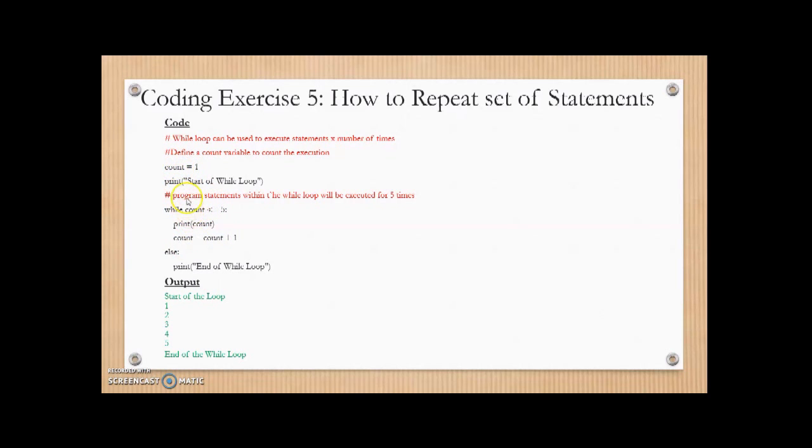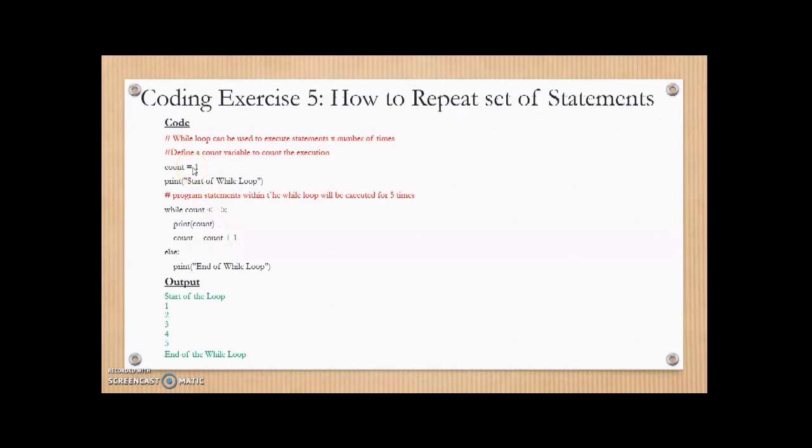So what I'll do is, I'm defining a variable as 1, and I'm setting up a loop which says while the count is less than or equal to 5, execute this loop. So till the count becomes 5, we'll keep on running this loop here. It will print the value of count, and also after that it will increase the value of count by 1, right?